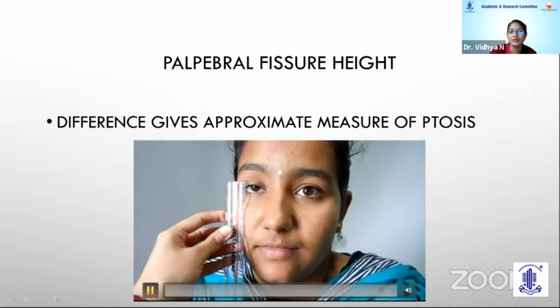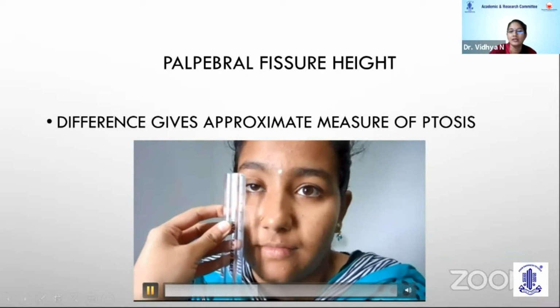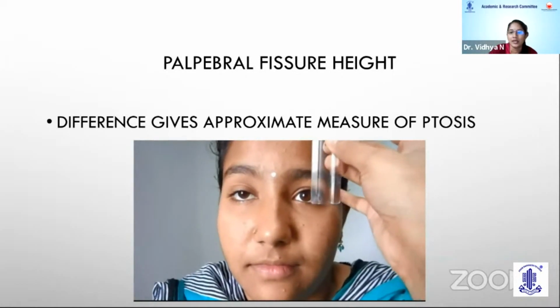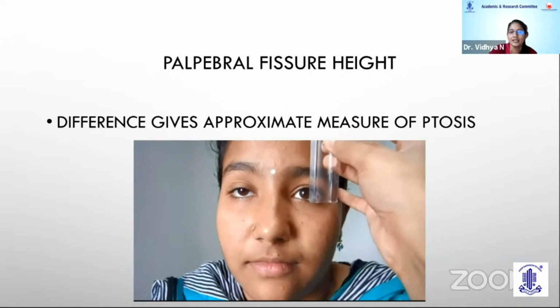Moving on to the quantification of ptosis with simple measurements like this, the palpebral fissure height, wherein we use a simple ruler from upper eyelid to the lower eyelid across the pupillary reflex, that gives us the approximate height of the palpebral fissure.